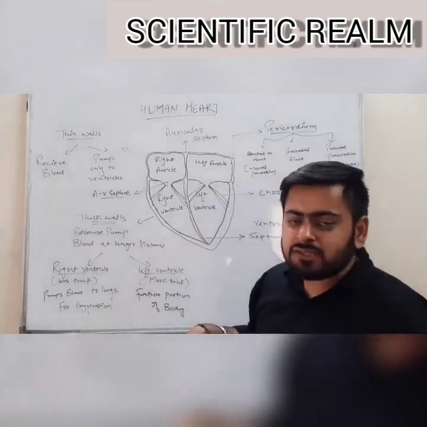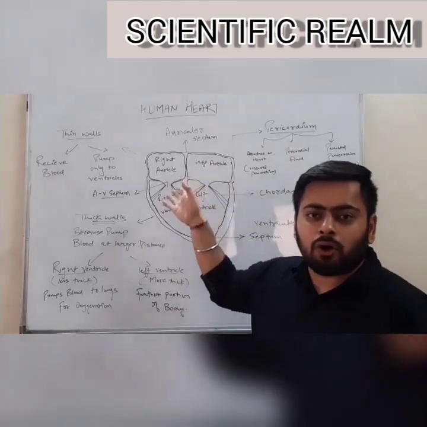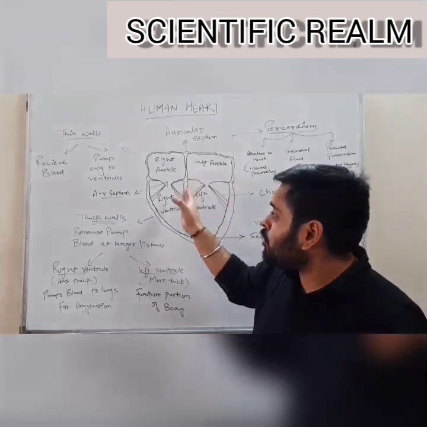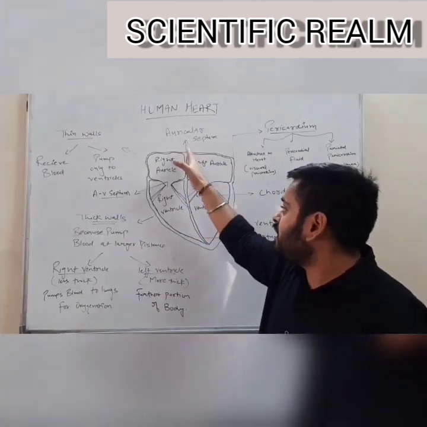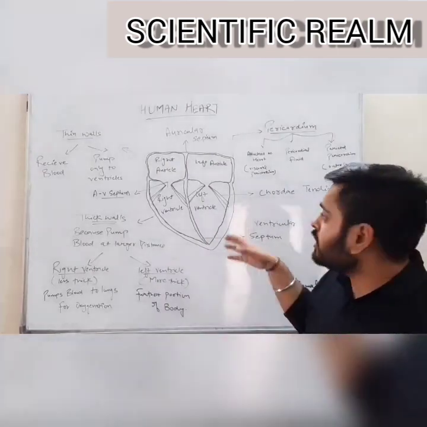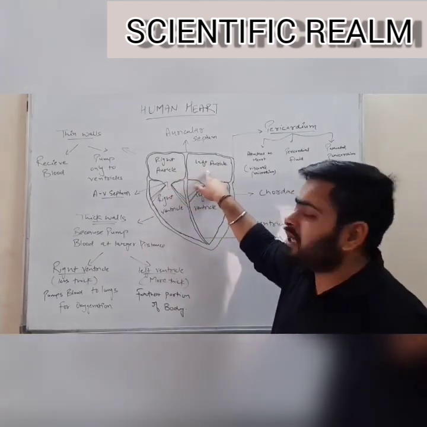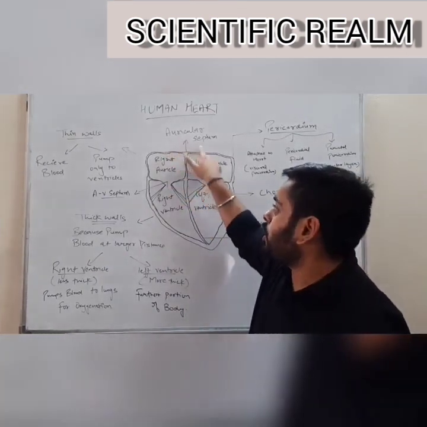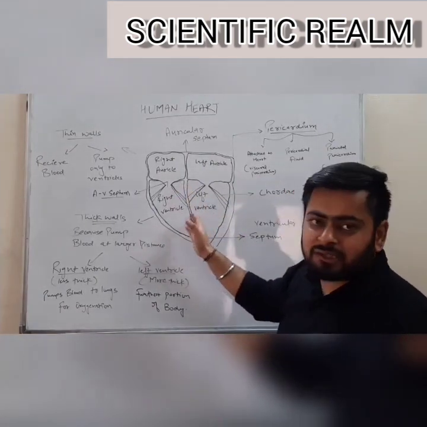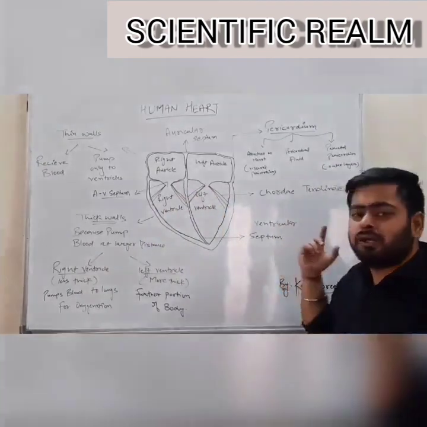Internally, as we have discussed, the heart is divided into four chambers. The upper chambers are called auricles and the lower chambers are called ventricles. Internally, the auricles and ventricles are separated by a middle line known as the septum. The septum which separates the right auricle and left auricle is known as the auricular septum. The septum which divides the ventricles into the right ventricle and the left ventricle is known as the ventricular septum.